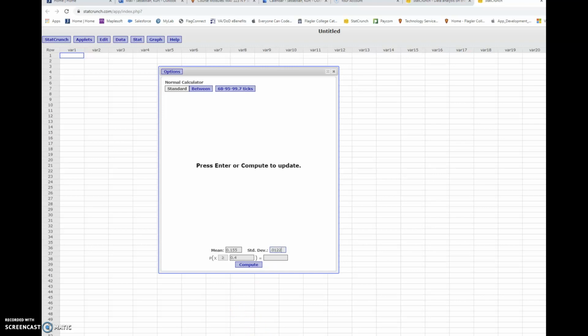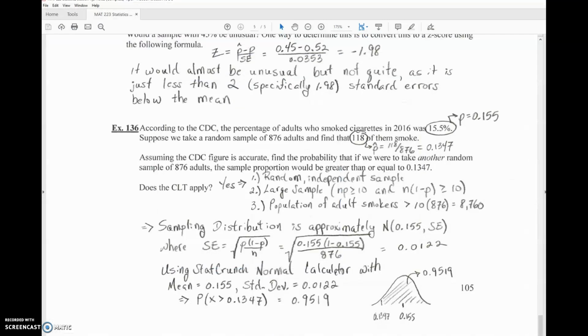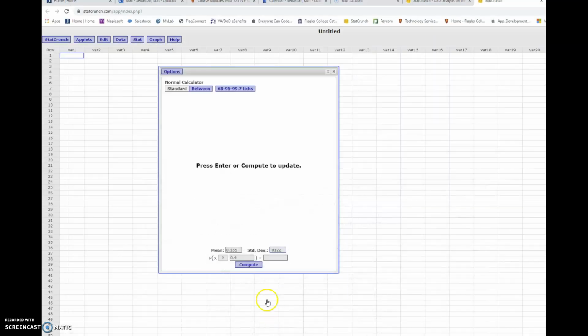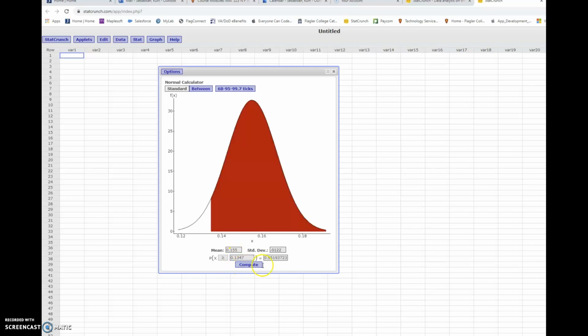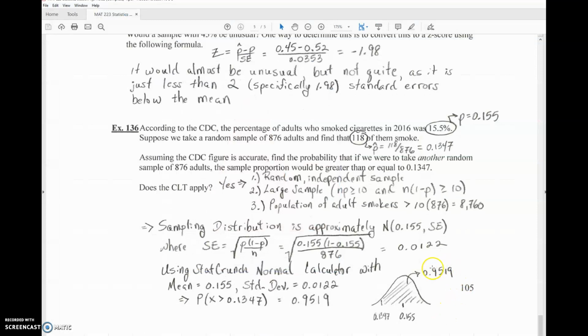Let me check that real quick. Yes, okay. So then I want to know what's the probability that x is bigger than or equal to 0.1347. I got it all in, I hit compute, and I get 0.95, etc., which is exactly what I see right here. And that's the end of section 7.3.